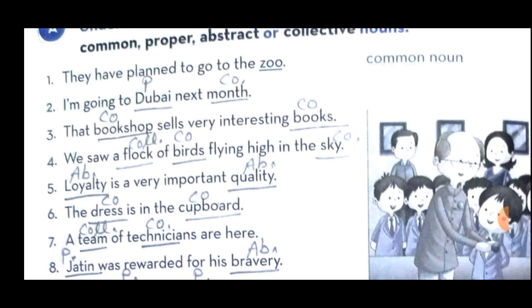Now sentence number 4. We saw a flock of birds flying high in the sky. Students, in this sentence there are three main nouns. The first noun is flock. Flock is a collective noun. So you have to underline the word flock and write COLL so that you can remember it properly. Then birds is a common noun. So underline birds and write CO. And which is the other noun? Sky. So you also have to underline the word sky and write common noun.